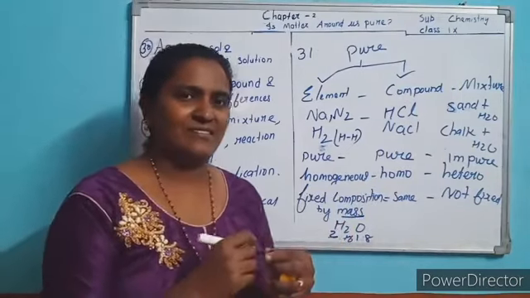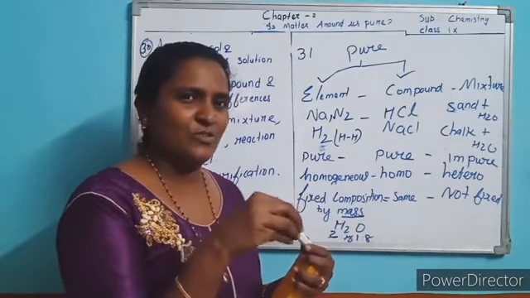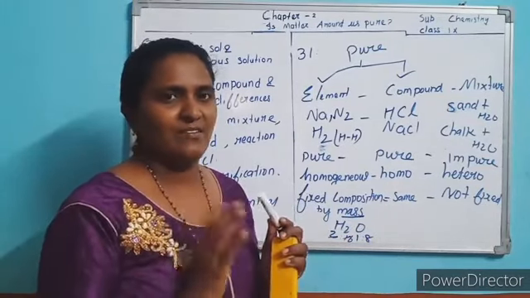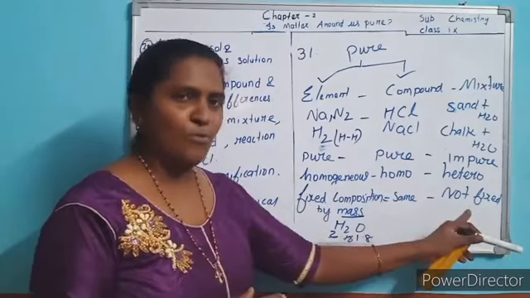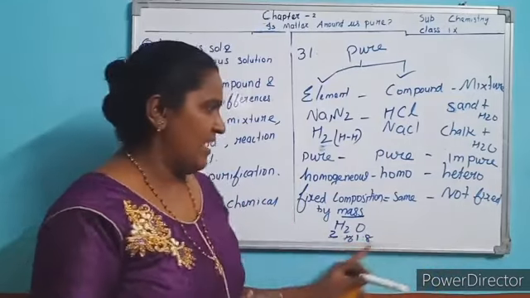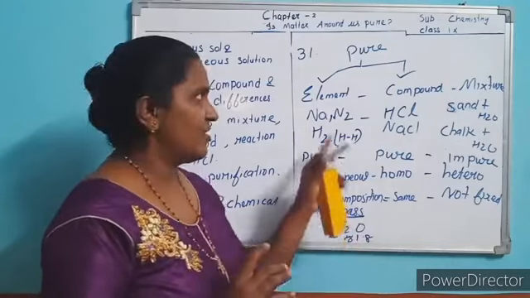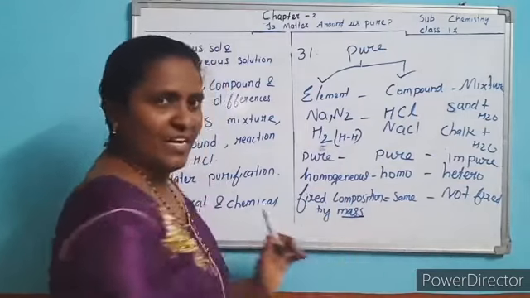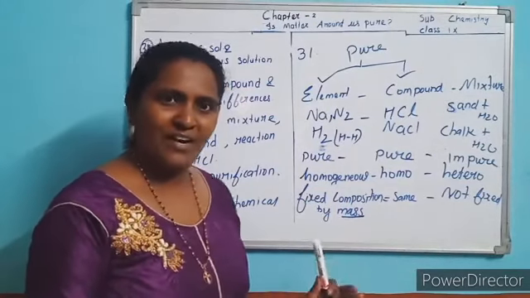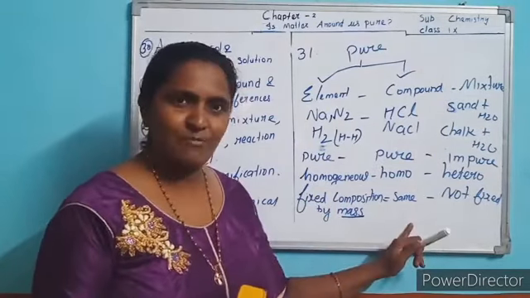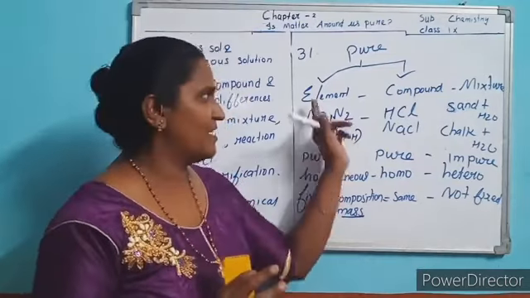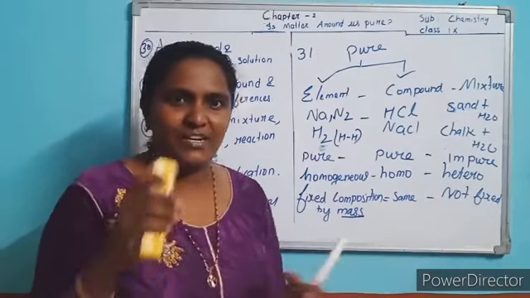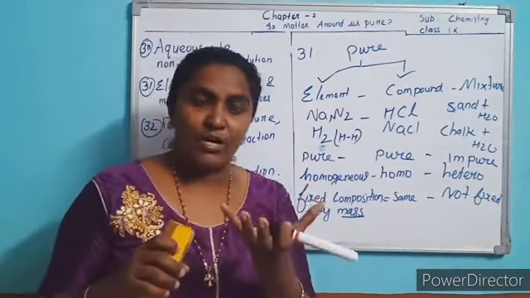Understood? In a mixture the ratio varies. You can add how much sugar you want, how much water you want. But the solution you prepare, both are sugar solutions. So the composition varies, whereas a compound has fixed composition. Since it has fixed composition, the melting point and boiling point are fixed. Here also the melting point and boiling point are fixed because they are pure substances. Here, if you add a little sugar, water is no longer at 100 degrees Celsius.